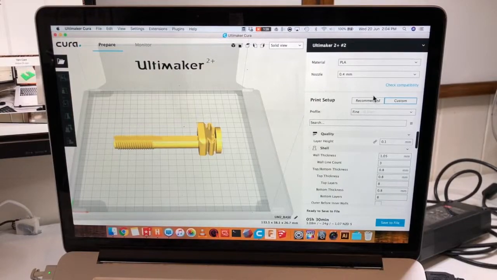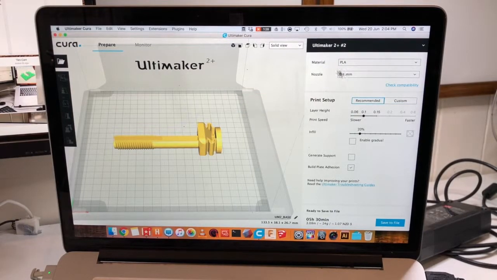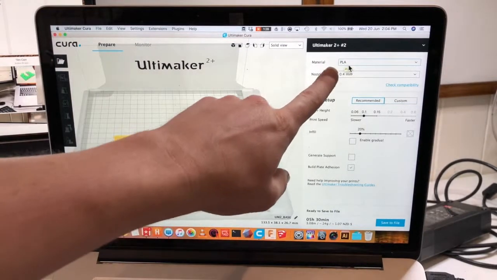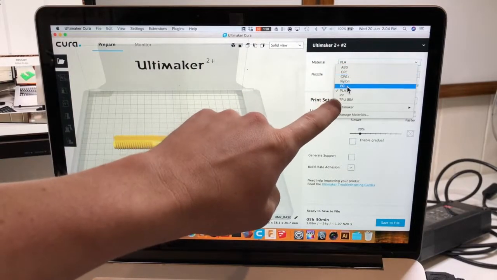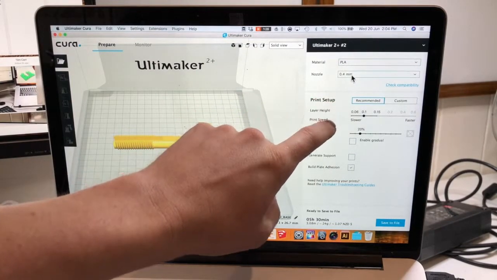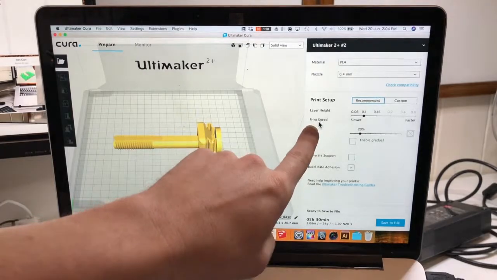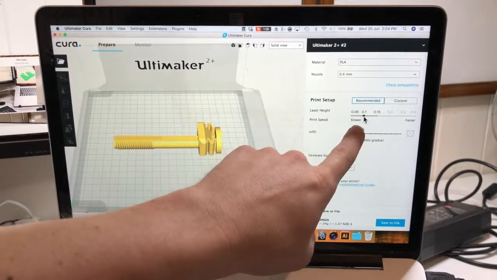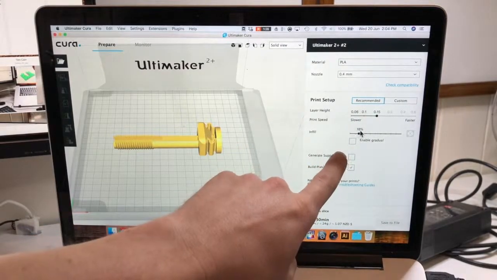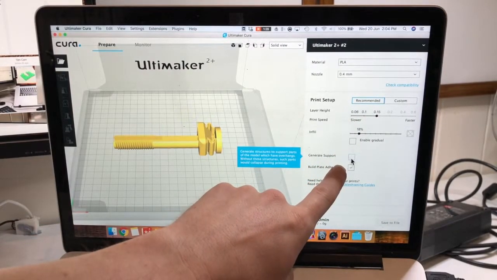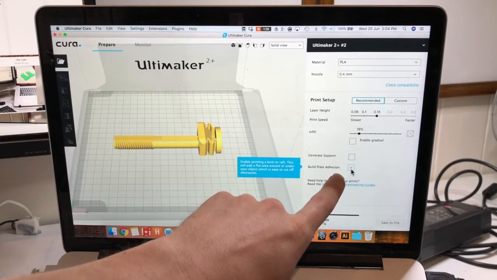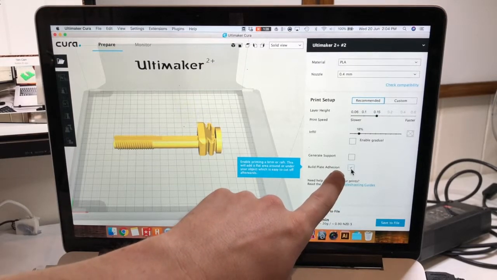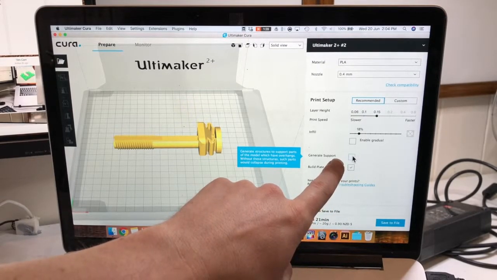Next, I would think that we should start with the recommended tab. Up here, you'll see your material options. We want to make sure that PLA is selected, as this is the material type you'll be using, and your nozzle needs to be 0.4 millimeters, as that's what's installed on the machine. Here we have layer height, where you can select the number of layers you would like. This affects quality. Below that we have infill, generate support, and build plate adhesion. Always tick build plate adhesion. This helps your print stick to the glass.